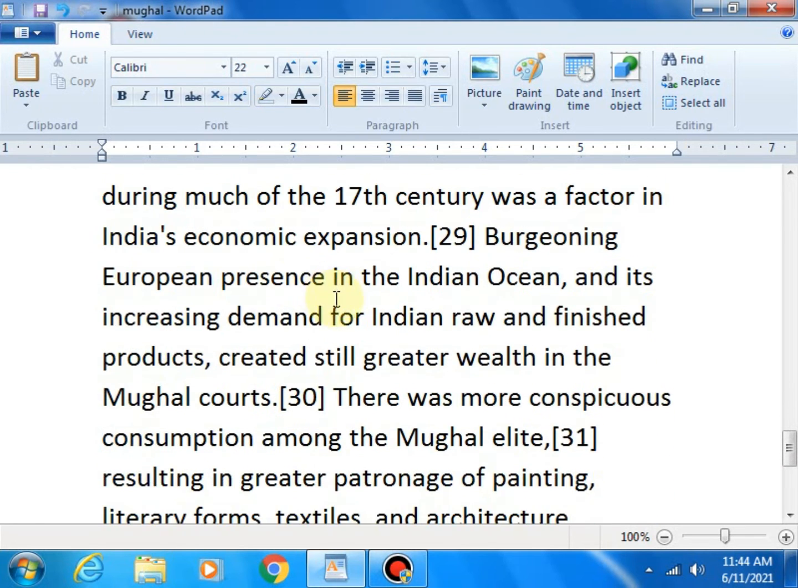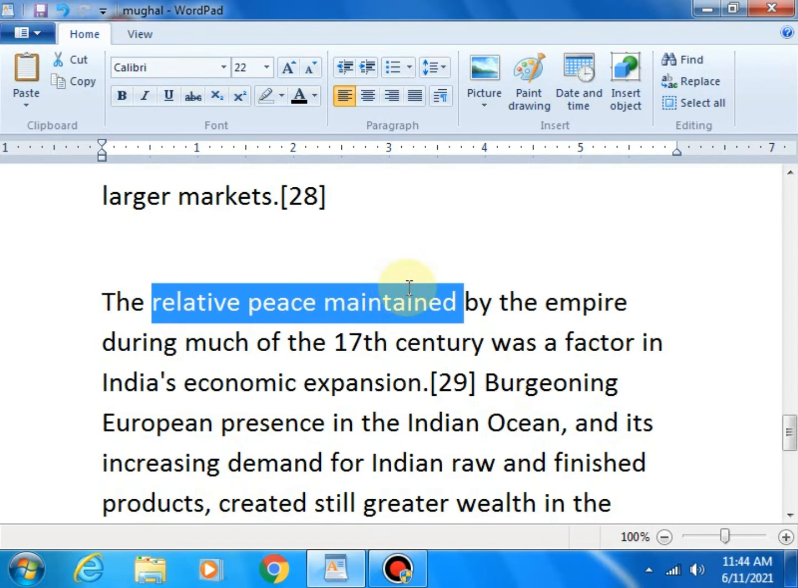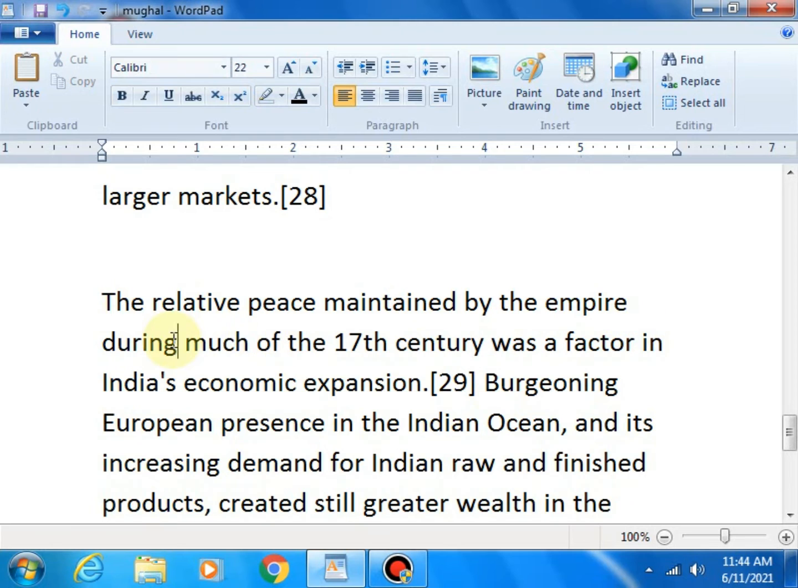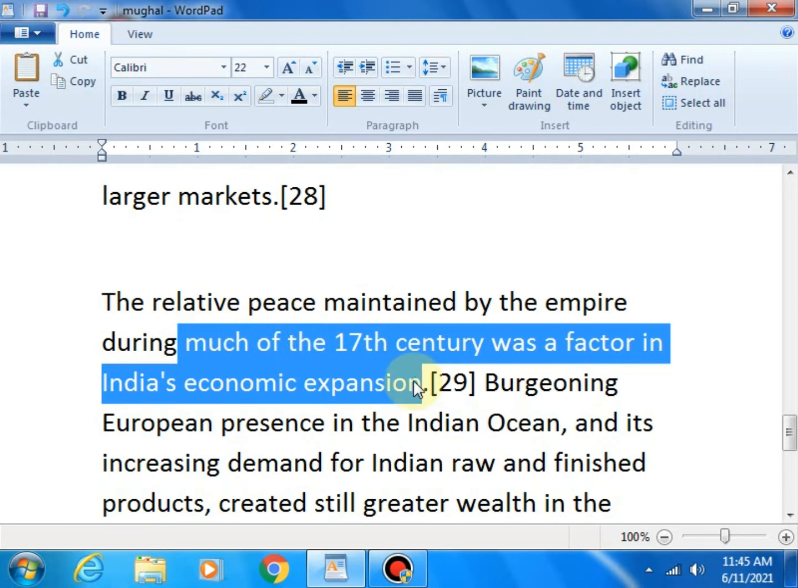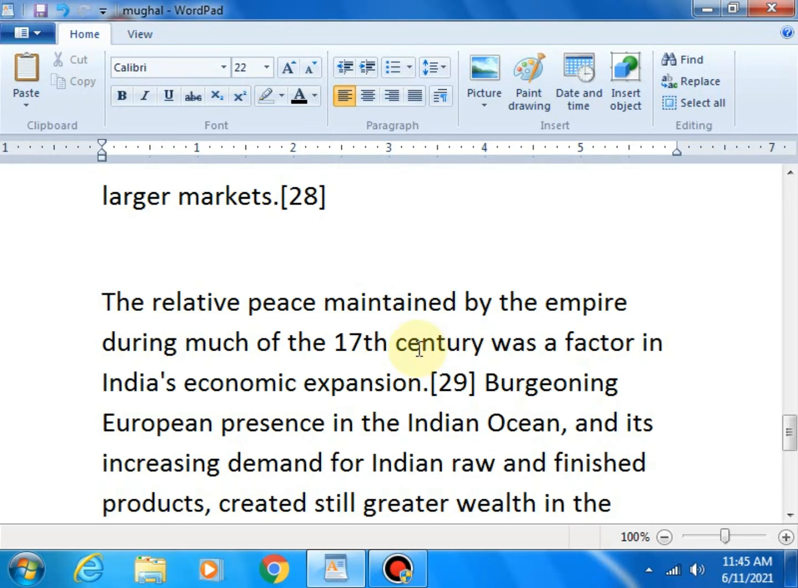The relative peace maintained by the empire during much of the 17th century was a factor in India's economic expansion. Means the Indian economy expanded due to the 17th century empire. The rule of the Mughal Empire during the 17th century led to economic expansion. Economic expansion means change of economic rules.